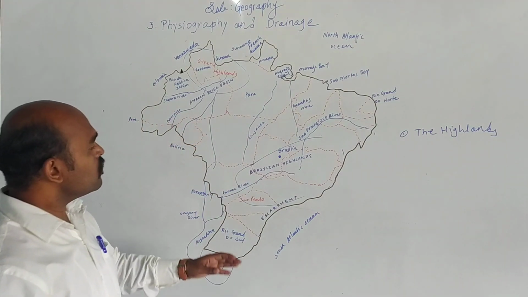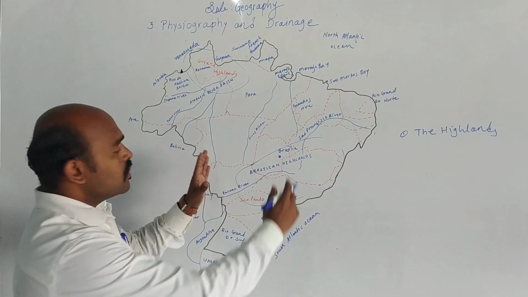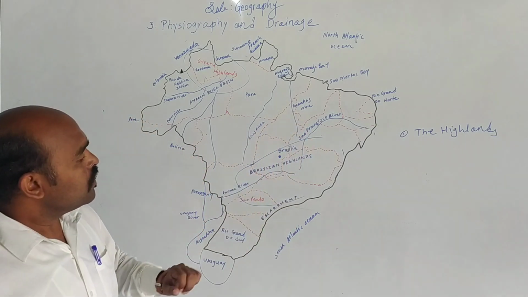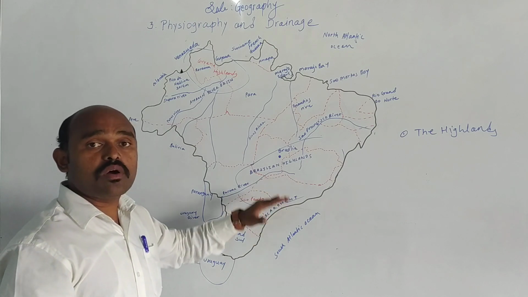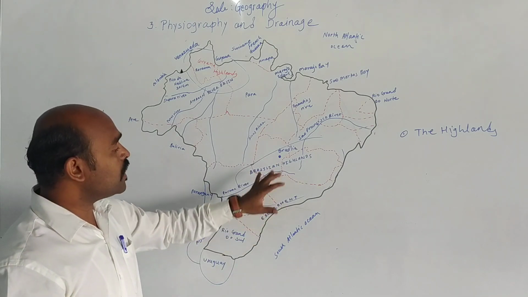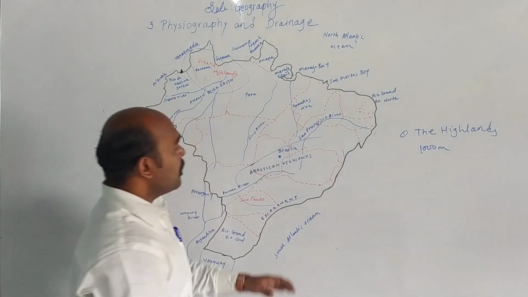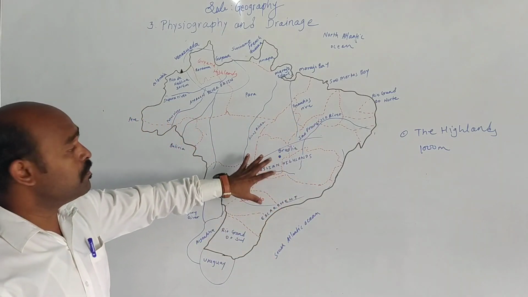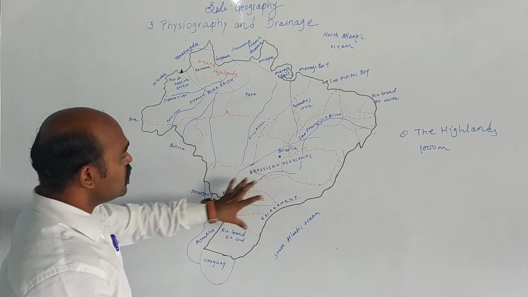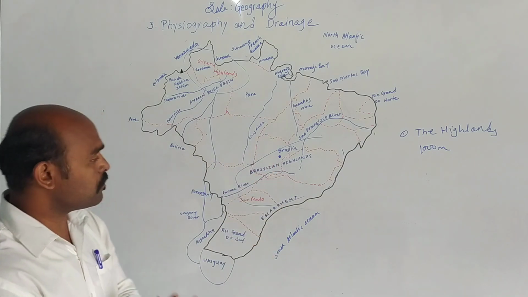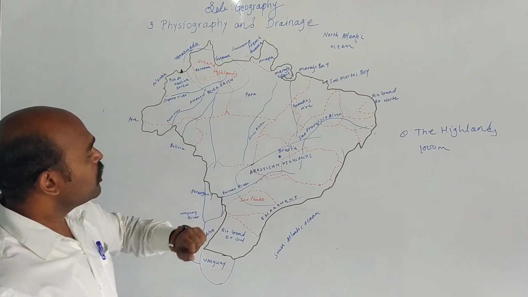From east to west, the Brazilian highlands have spread. The altitude, meaning the height of the Brazilian highland, is 1000 meter on this side, but in some other parts the height is between 500 to 1000 meter.